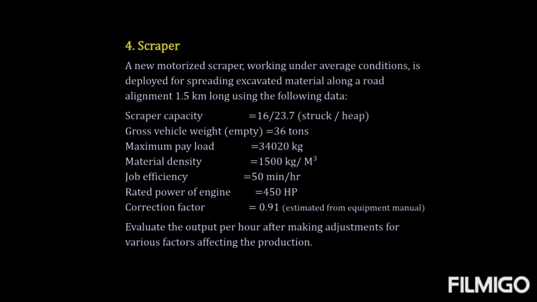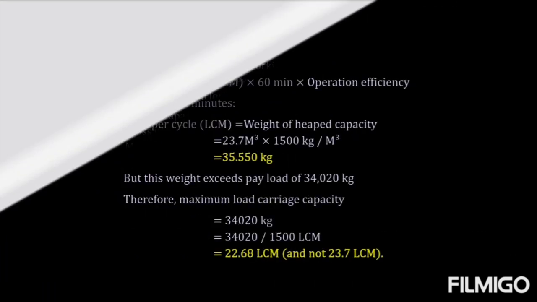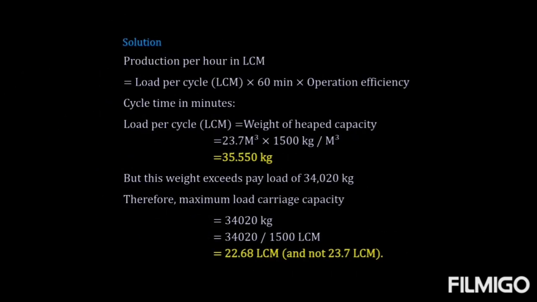Now in order to go further, production per hour in loose condition is calculated, that is load per cycle into 60 into operation efficiency. Load per cycle we can calculate as the heaped weight of the heaped capacity, that is 23.7 m cube into 1500 kg. Both the heap capacity and material density are already given.